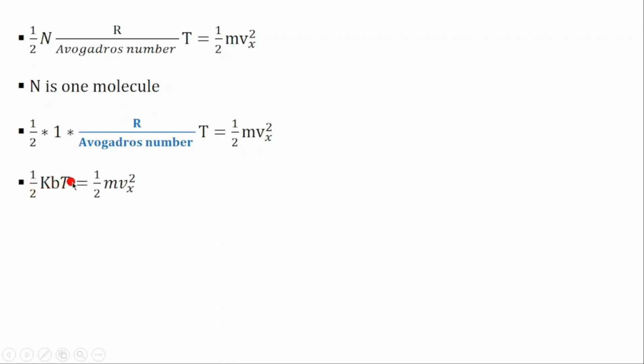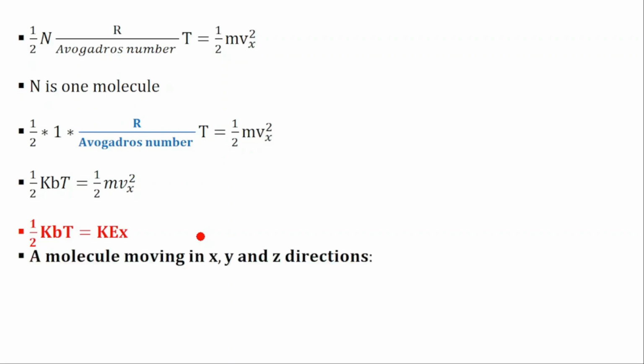So then we are replacing 1 over 2 kBT, the Boltzmann constant times T. That means when you have one molecule with 1 degree of freedom, it contributes 1 over 2 kBT to the kinetic energy, or to the total internal energy. That means the kinetic energy contributed by one molecule, with 1 degree of freedom, going in the x direction, is equal to 1 over 2 kBT. So any degree of freedom contributes 1 over 2 kBT to the internal energy.